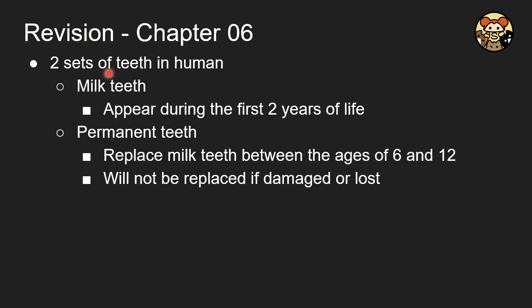There are two sets of teeth in humans. One is the milk teeth, and the other is the permanent teeth. The milk teeth appear in the first 2 years of our life, and most of us have already got rid of the milk teeth and are in the permanent teeth stage. Remember, permanent teeth will not be replaced if damaged or loose, so prepare to protect them well.